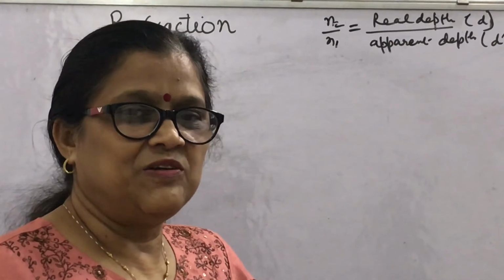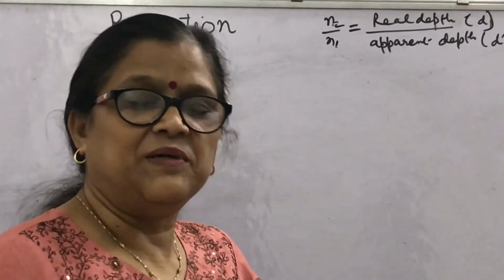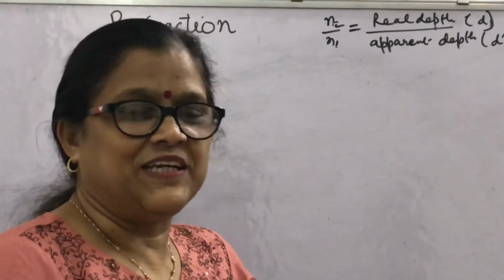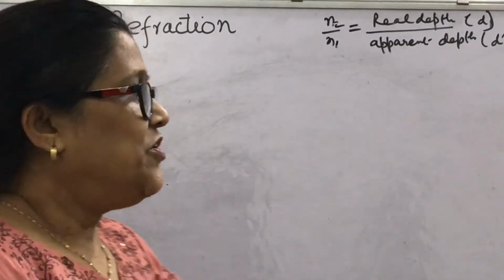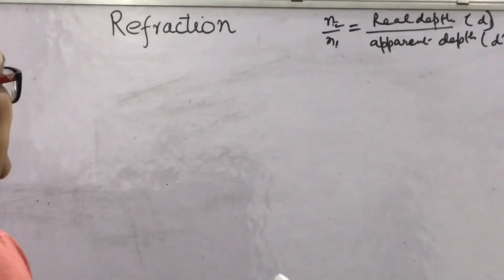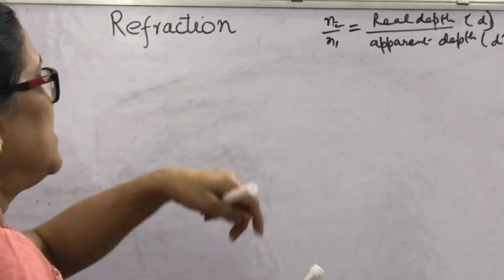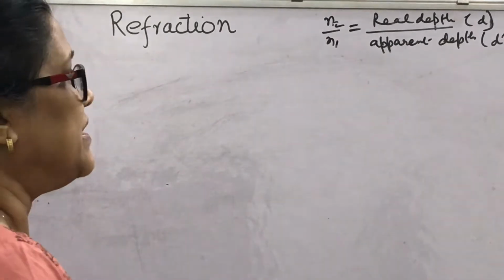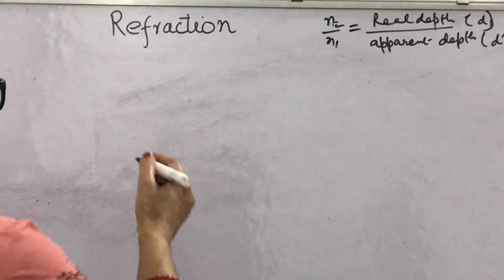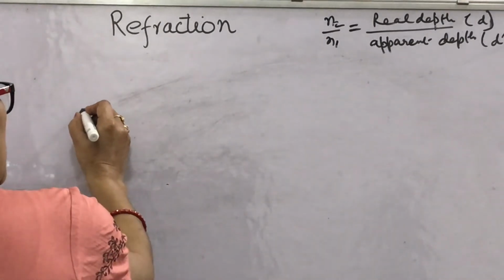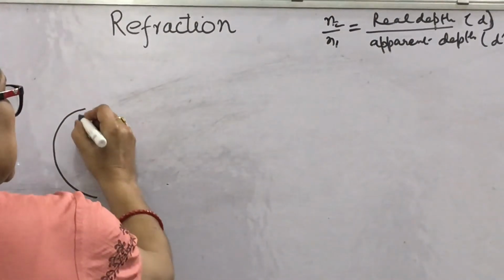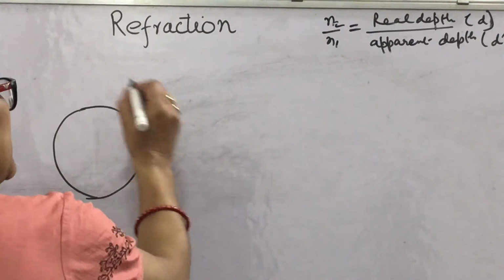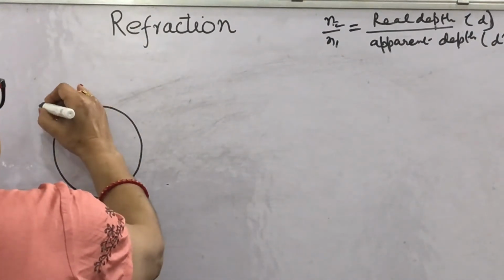Along with this, a few more examples based on refraction we will discuss today. So stay connected. We have read previously the refractive index relation with real and apparent depth. Today we will discuss the sunrise and sunset phenomenon in the refraction topic.